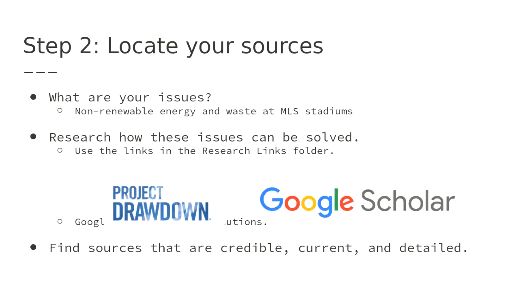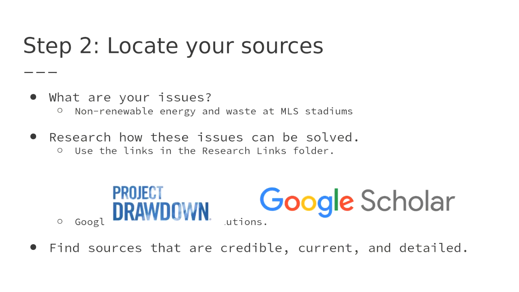From there, you need to start locating your actual sources, because the primary research we did was just to see what kind of issues or kinds of solutions are out there already. But we need to delve a little bit deeper, right? So there's a few ways we could do this. Particularly, we can research how these issues can be solved by using the links in the research links folder, or we could also continue on with, maybe there was a site that we had before that has a good lead, and we can find a site that leads us to a better article from there.